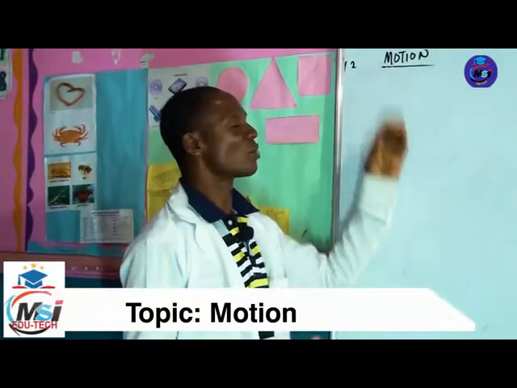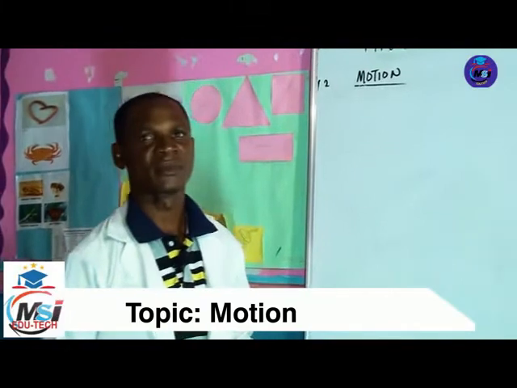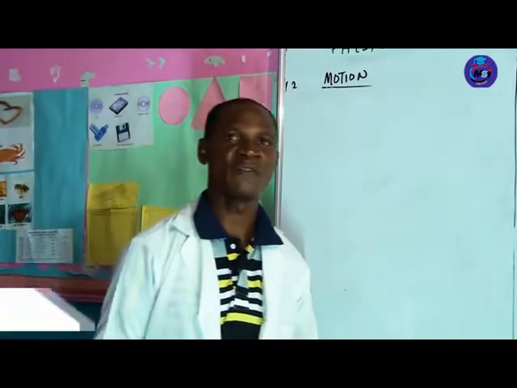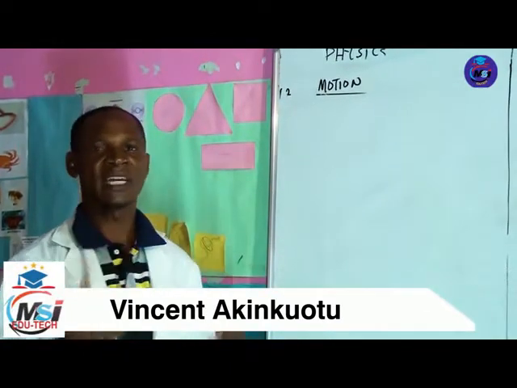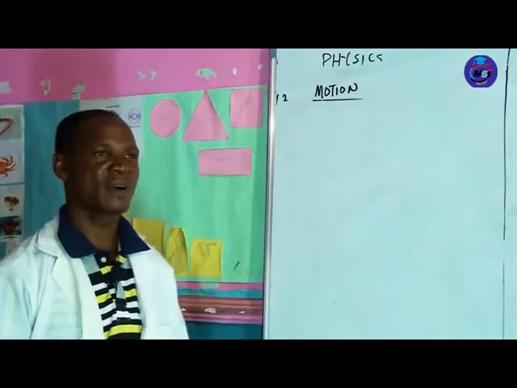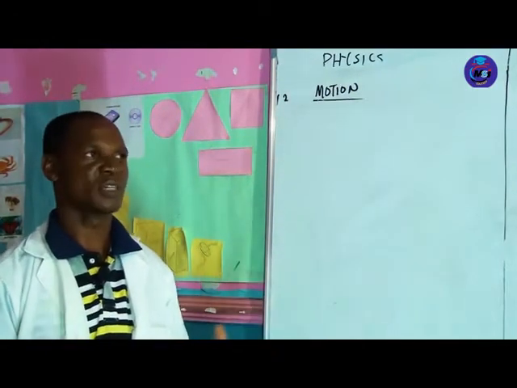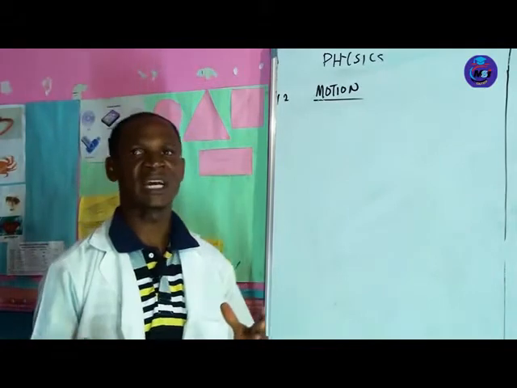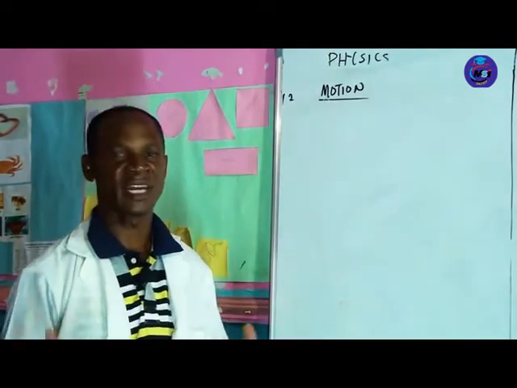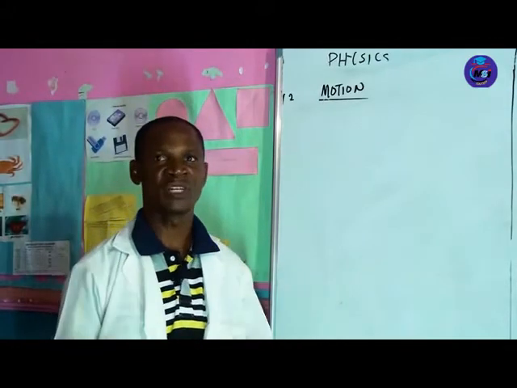Now today we are going to look at motion, and motion can be in various forms. We have uniform motion, upward and downward motion, circular motion, and different kinds of motion. But the one we are concentrating on now is motion on a straight line.